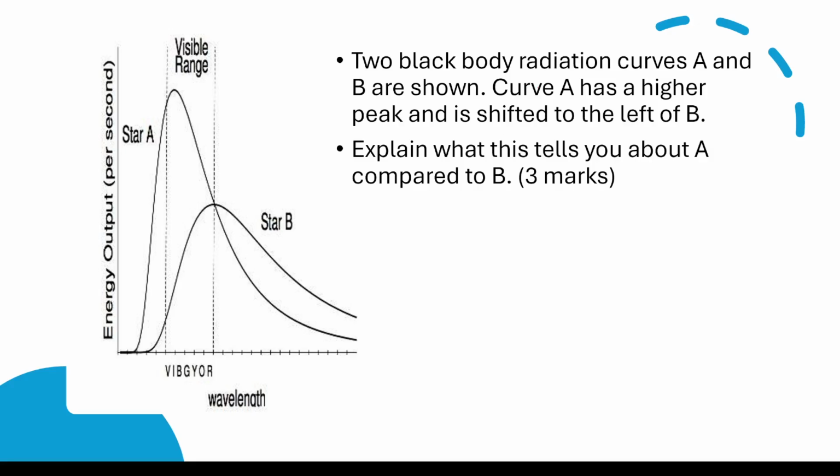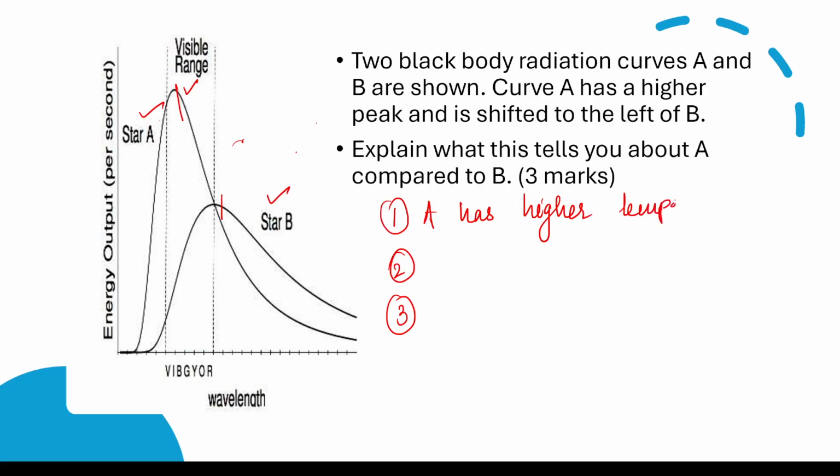Let's just see. Two blackbody radiation curves for A and B. So first I'm going to the graph and seeing A and B. Curve A has a higher peak and is shifted to the left. So obviously, because it's shifted to the left, the wavelength is less, temperature is high, energy emitted is high. So 3 marks here. Point number 1, point number 2, point number 3. A has higher temperature. So that's the first reading because it's taller.